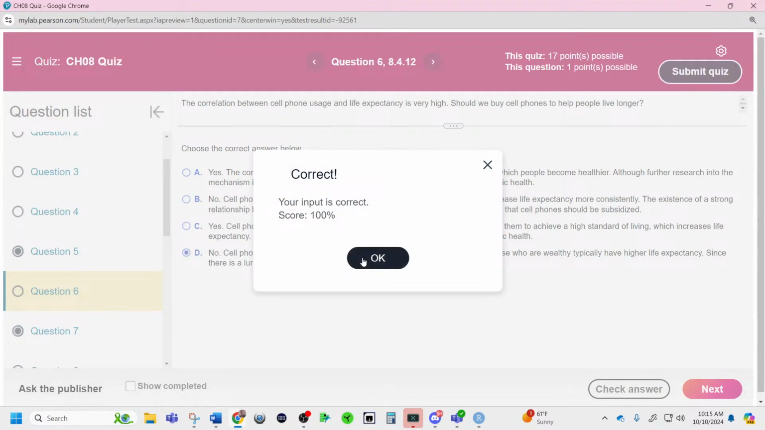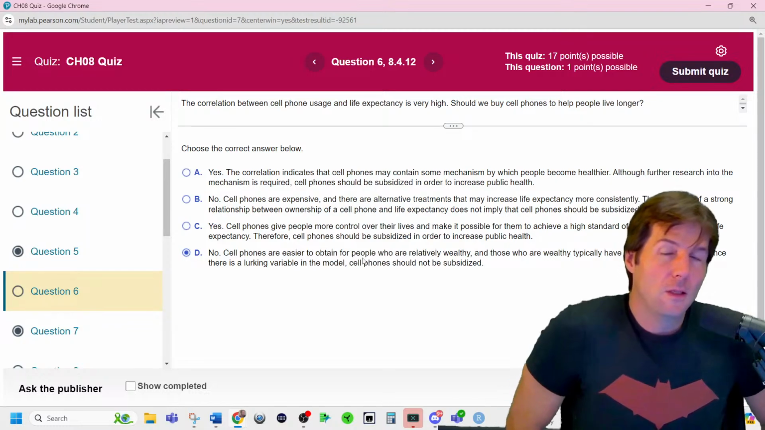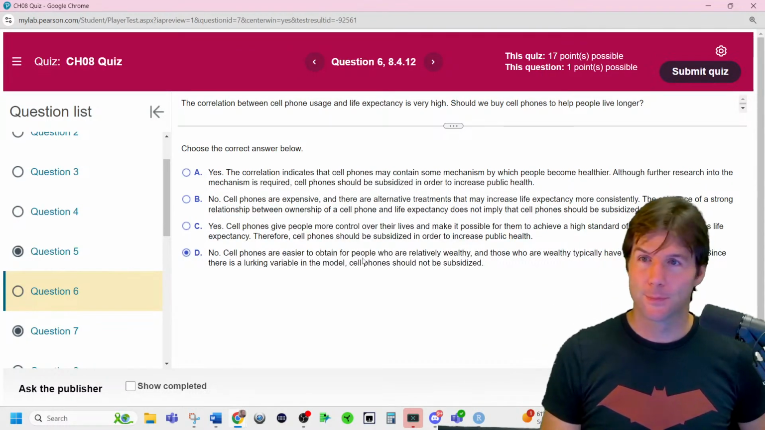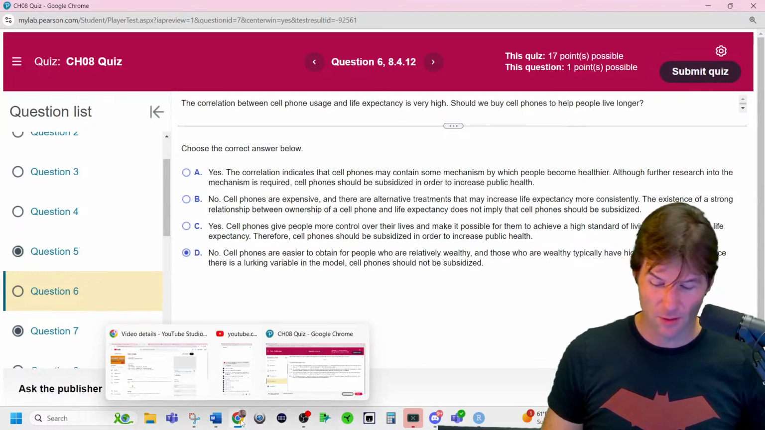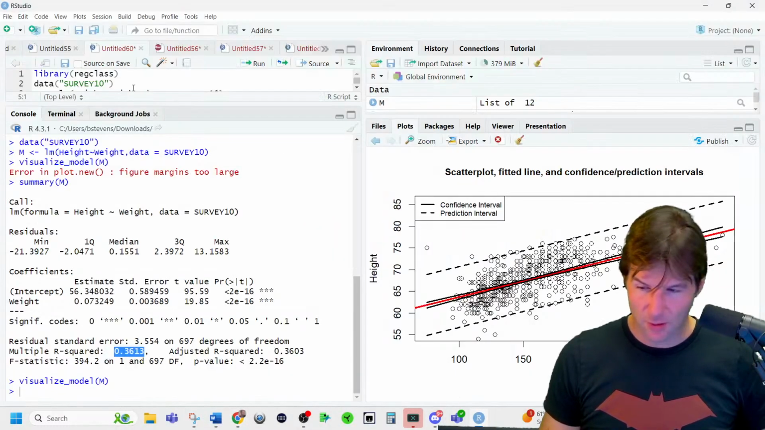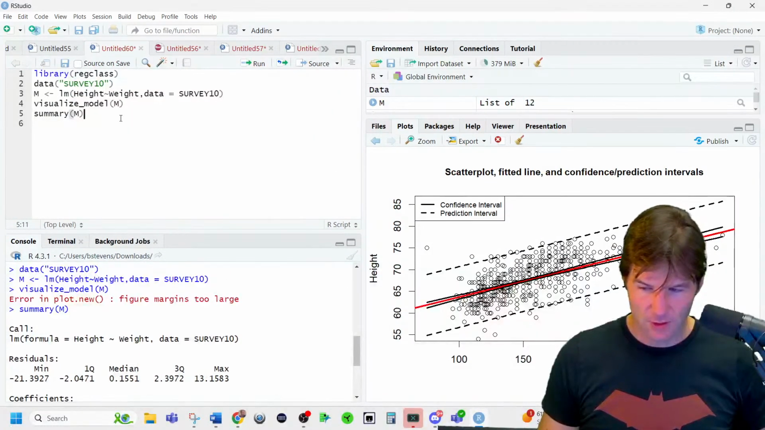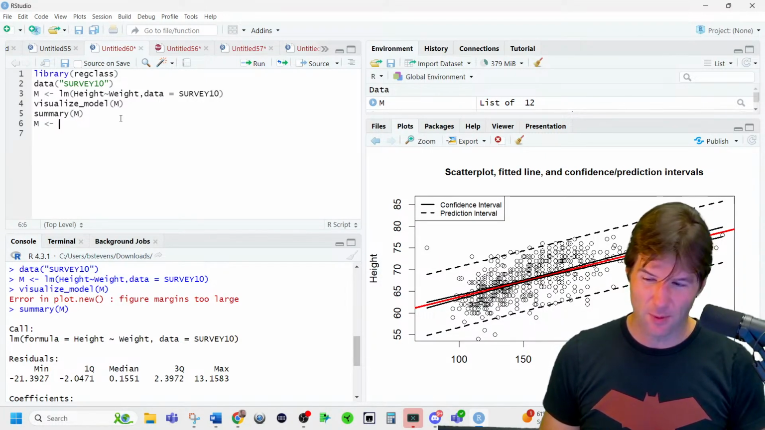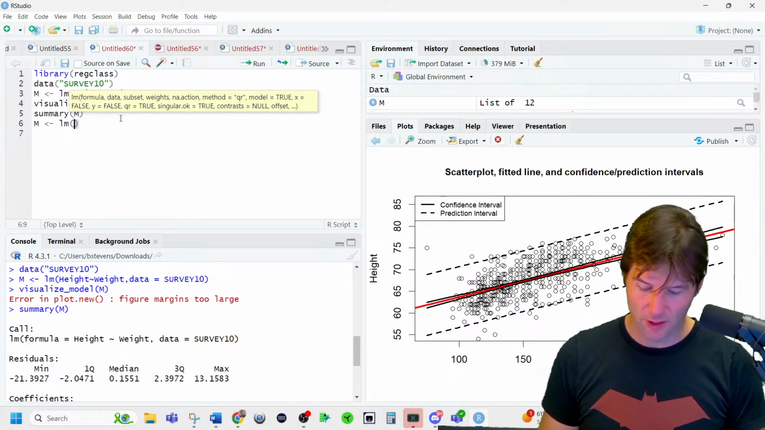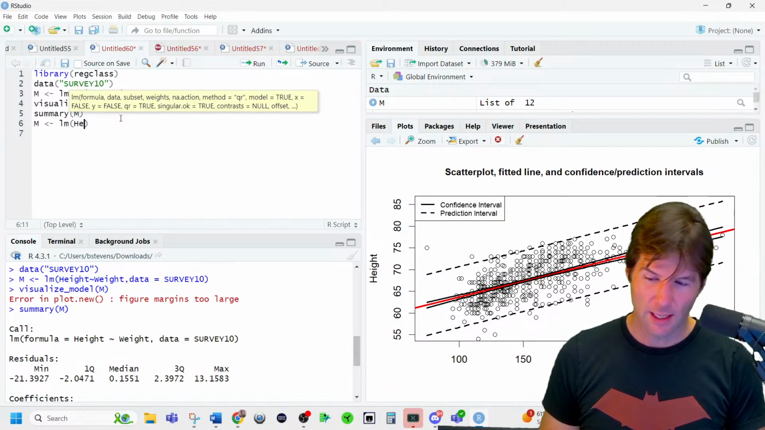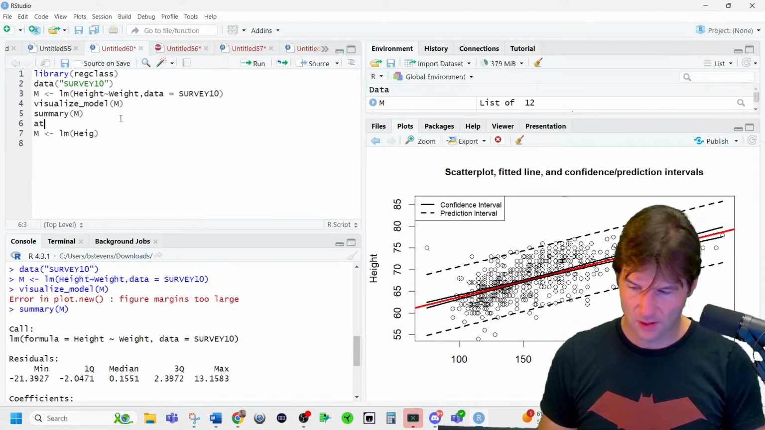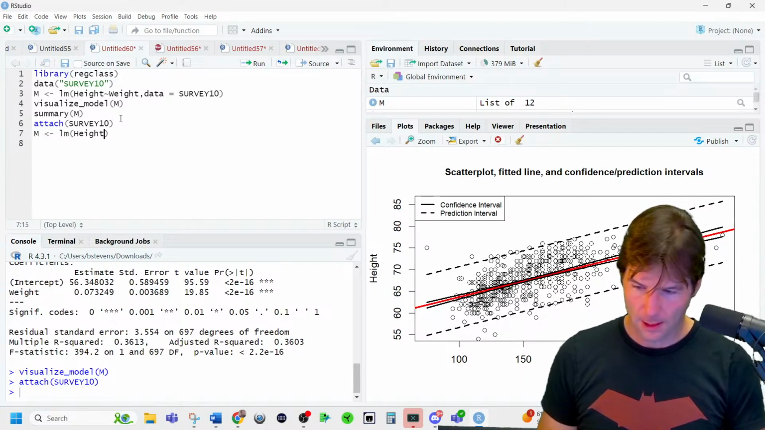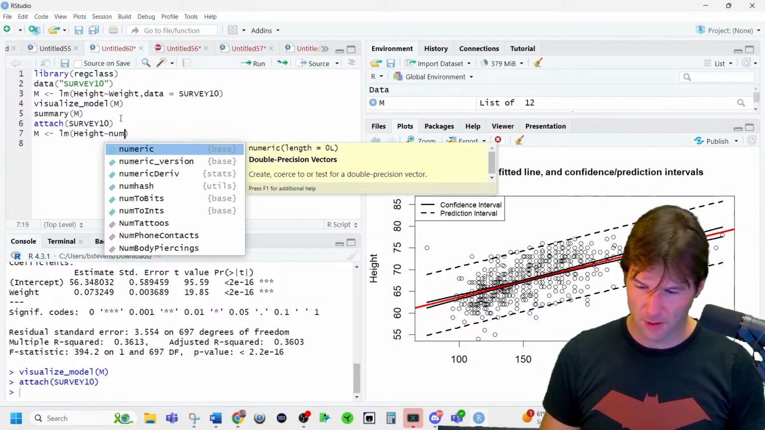Well, a lurking variable is something you don't see. I have another good example of a lurking variable here, and I can show you how a lurking variable works. This is exactly how lurking variables work. Let's take, for example, a model where we explain somebody's height. Let me do this: attach, survey 10, that way I get the autocomplete feature. Height explained by num body piercings.